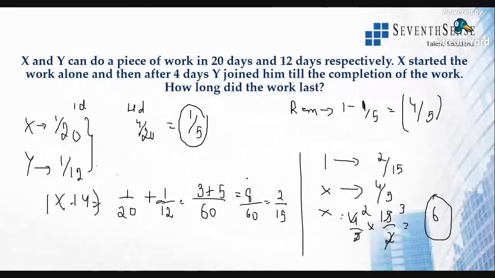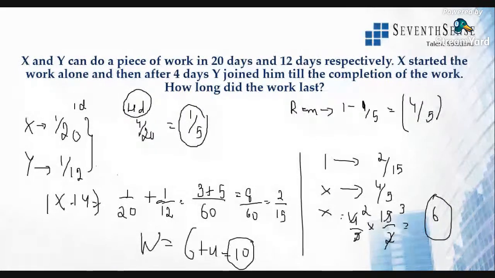All right. So first 4 days x has already worked. So how long did the work last? So total work has taken 6 plus 4 days, that is 10 days. All right. They will give you options 4 days, 6 days and 10 days. They are asking how long did the work last. So in the sense, how long was the time taken to complete that whole work?